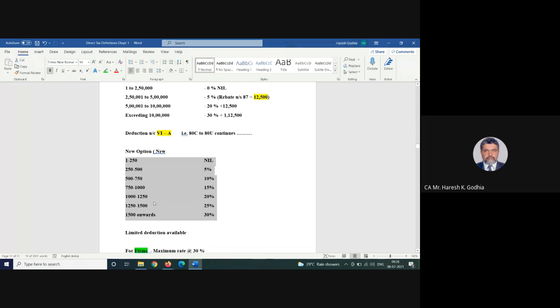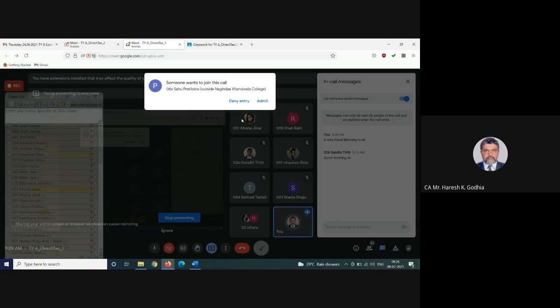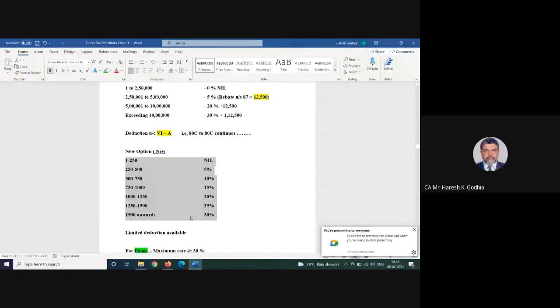A 5% increment at every 2 lakh 50,000 increase. So 10 lakh to 12 lakh 50,000, 20%, and 12 lakh 50,000 to 15 lakh, 25%. 15 lakhs upwards, 30%, which is highest here in the old and highest here in the new.